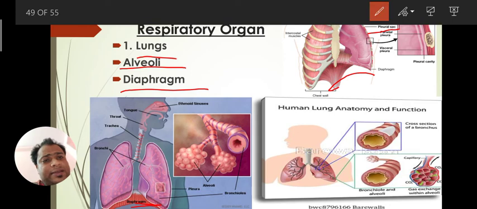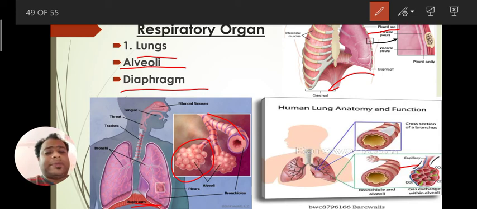In the alveoli, these are the tubes, and here these are in millions of numbers. Each and every alveolus is covered with blood capillaries. You can see the blood capillary here, and it is important. Why is it at that place?